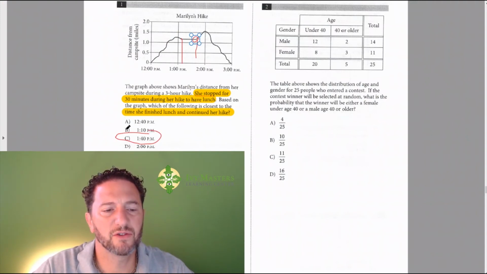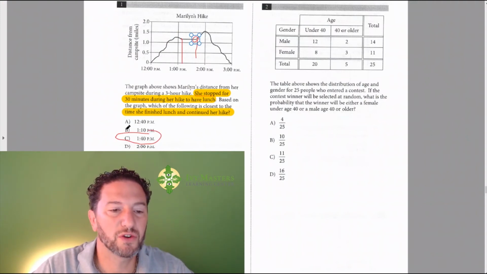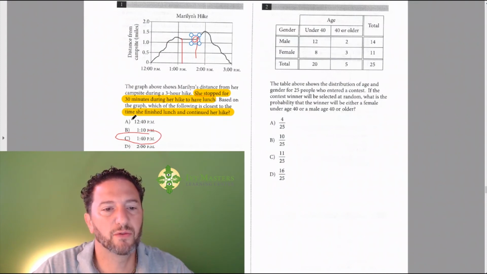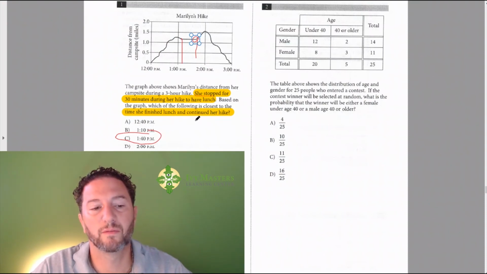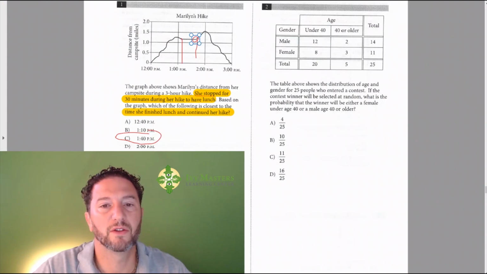And notice answer choice B is where she first stops. 12:40 is before, that's on the wrong side of the line. And 2 o'clock, that's the furthest she is from the campsite. So those are all wrong.